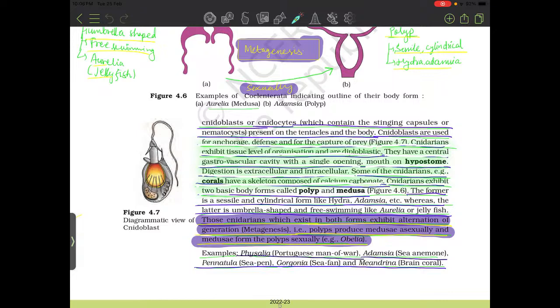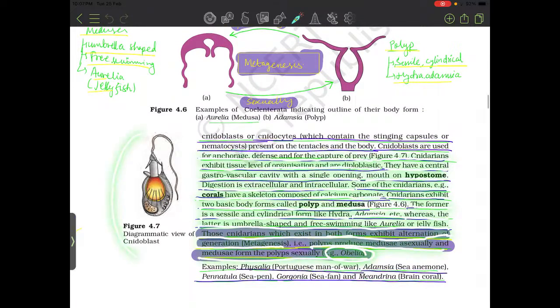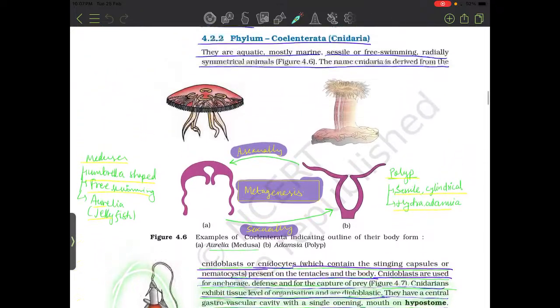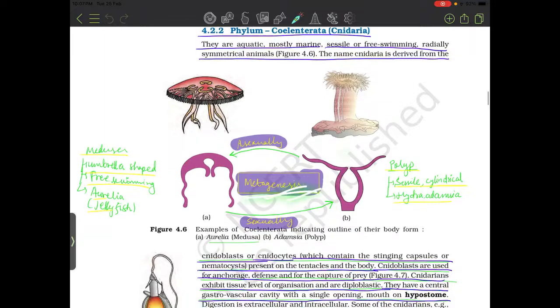Cnidarians exhibit two basic body forms, polyps and medusa. The former is sessile and cylindrical, like Hydra and Adamsia, whereas the latter is umbrella shaped and free swimming, like Aurelia, the jellyfish. Those which exist in both forms exhibit alternation of generation, metagenesis. Polyps produce medusa asexually and medusa form polyps sexually, as in Obelia. Here is a diagrammatic view of cnidarians, with a cylinder indicating the outline of the body, Aurelia, medusa, and this is metagenesis.